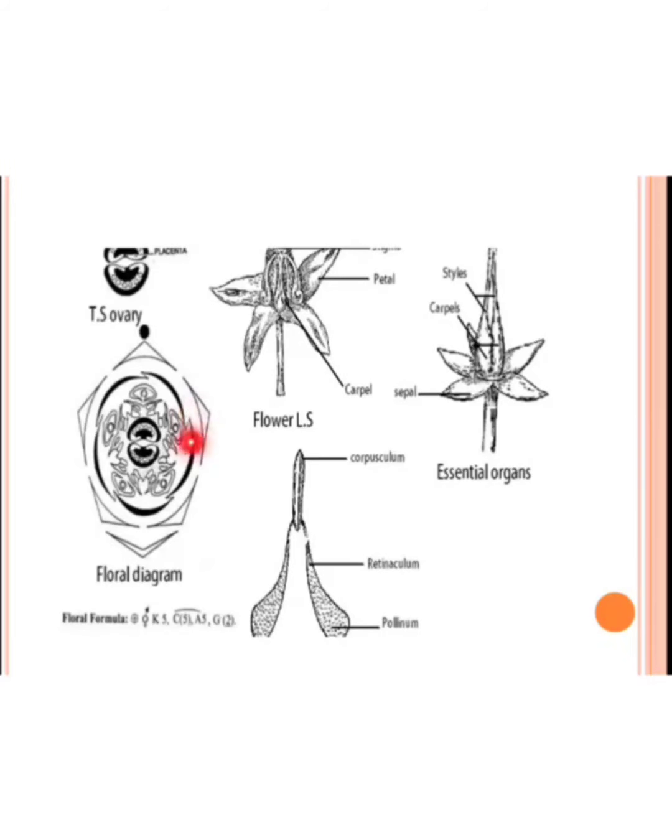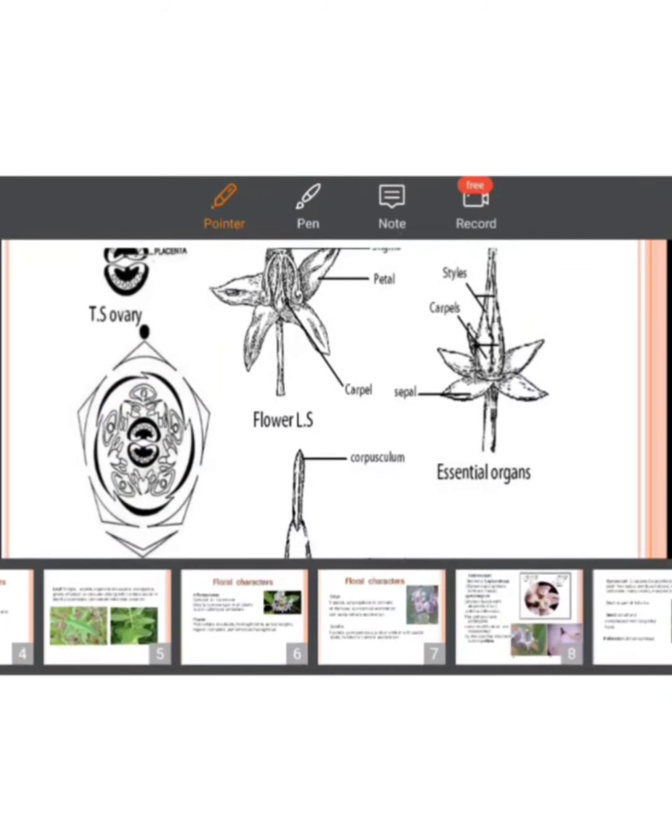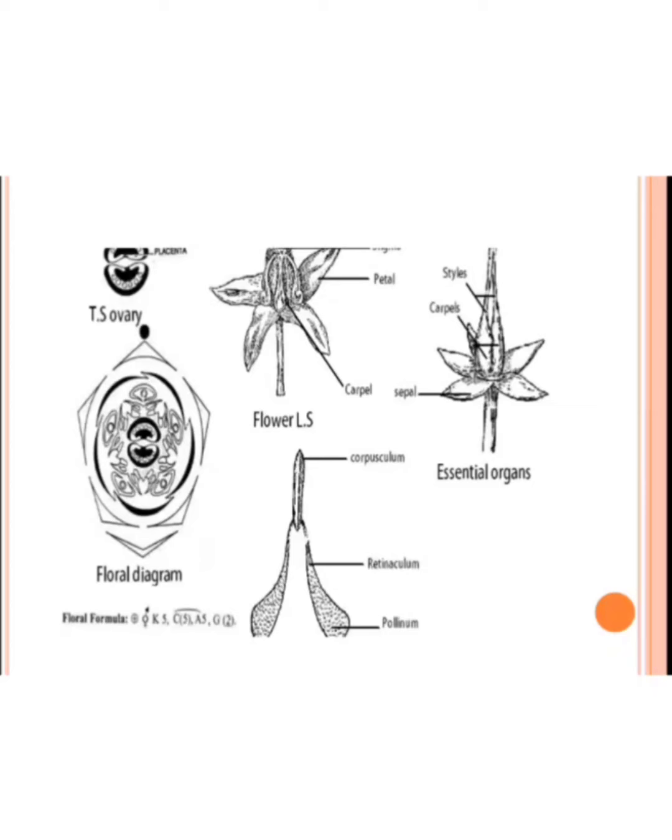Then the corolla number of 5, they are attached in this portion and they are gamopetalous. The anthers are 5 in number and they are not attached, but in this portion the pollinia are present. In the gynoecium, the ovary is 2 in number and superior. So this is the floral formula and floral diagram.